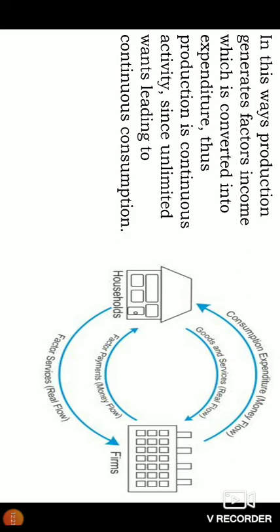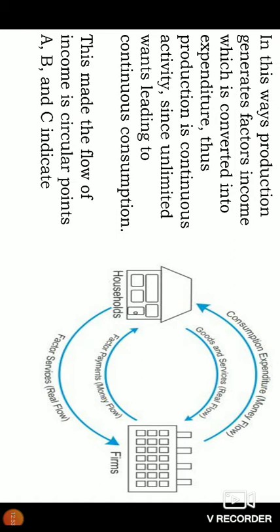To satisfy the wants, human beings have to earn income. For that, they render their service to the firms in the form of factors. And these firms will produce goods and services to satisfy household wants. So it is continuous. In this way, production generates factor income, which is converted into expenditure. Thus, production is a continuous activity, since unlimited wants lead to continuous consumption.